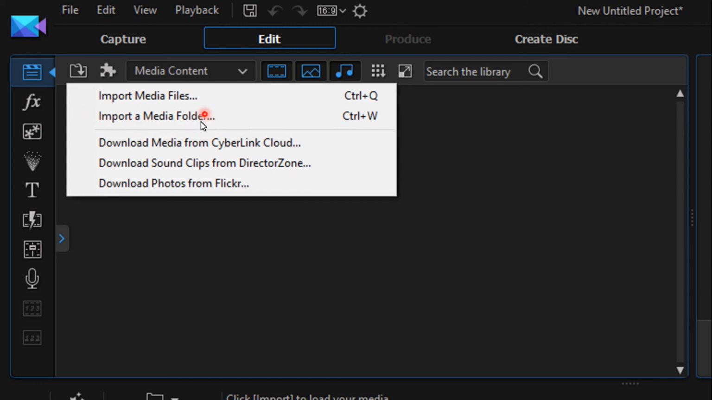Download media from Cyberlink Cloud. Nowadays, you know, we store all our data in a cloud. Suppose you have a Cyberlink login, then you can store your media files in the Cyberlink cloud, so you can use that particular file. So here it has this option also, so you can download the files from the cloud.